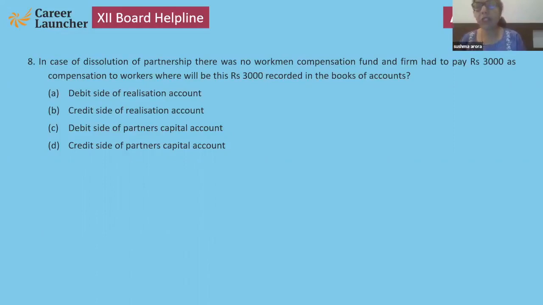With no information, the whole fund will be distributed among old partners in the old ratio. Here there is no fund, but the firm has a liability to pay, so that will be the debit side of realization account. Note down, please: liability to pay 3,000 rupees, debit side of realization account.